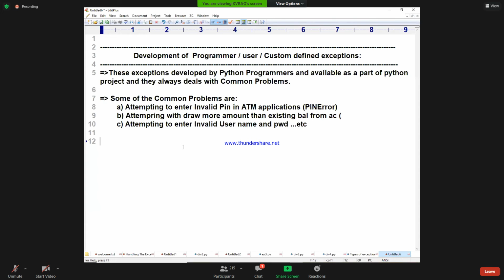Okay. Now, what are the steps for development of programmer defined exceptions? I'm writing next: steps for developing programmer defined exceptions.